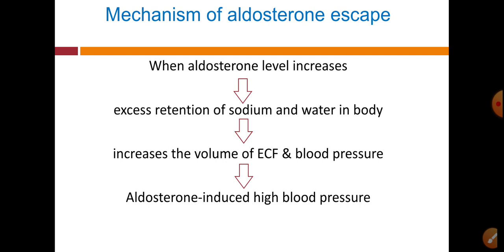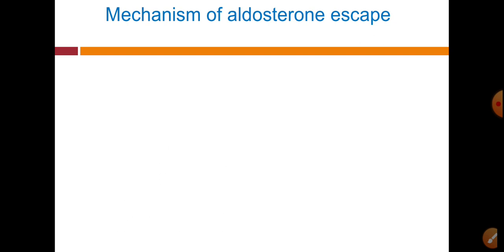And when there is an increase in our blood pressure due to the aldosterone, that is called aldosterone induced high blood pressure. And when the blood pressure increases, there is an overstretching of arterial muscles due to increase in the cardiac output.